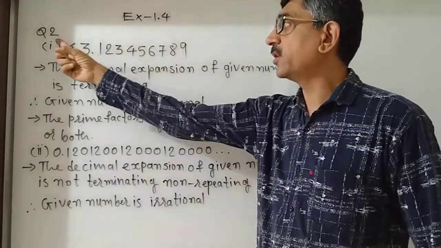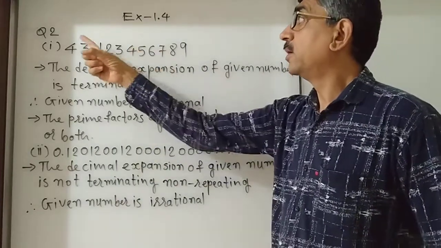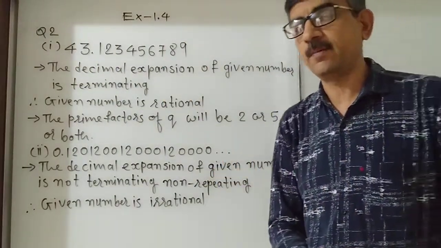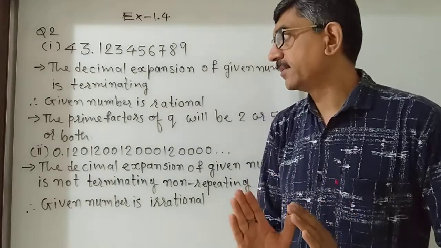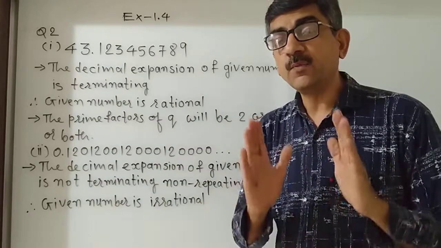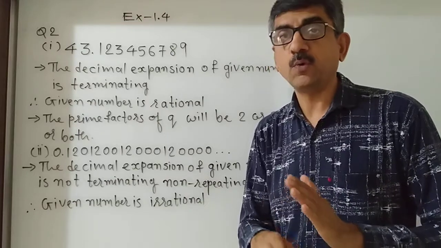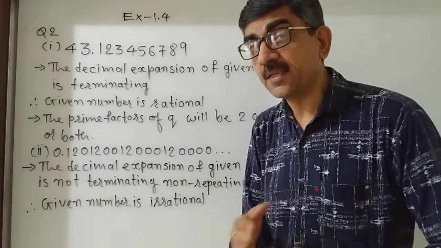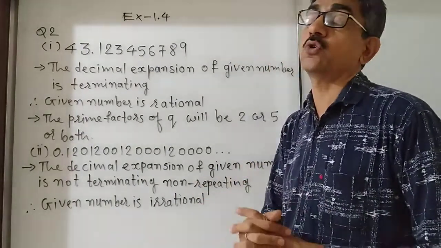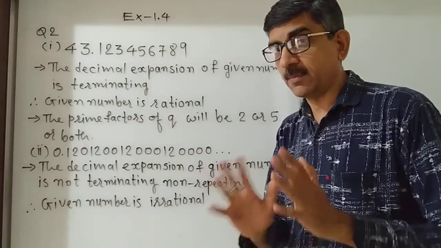Today, question number 2 of exercise 1.4. The first question's instruction is a little lengthy, so I have not written it. In this question, you are asked whether the given decimal expansion is rational or irrational. If it is rational, then what should be the factors of q? Q means denominator. Every rational number can be expressed in p upon q form.